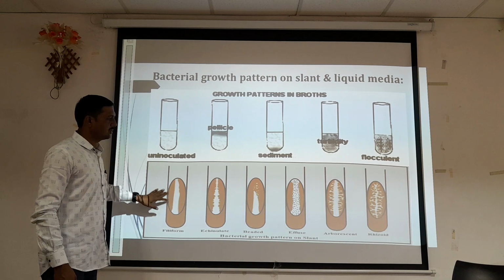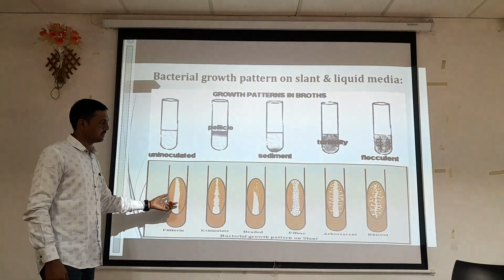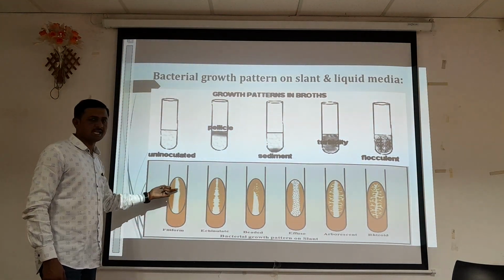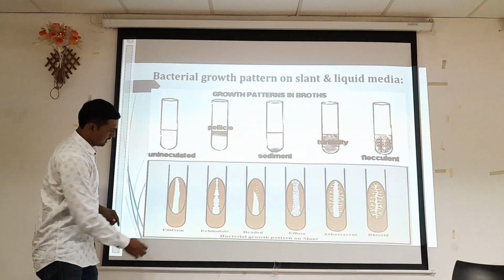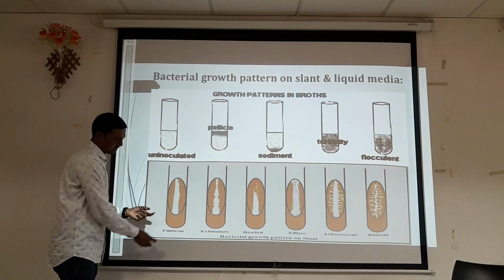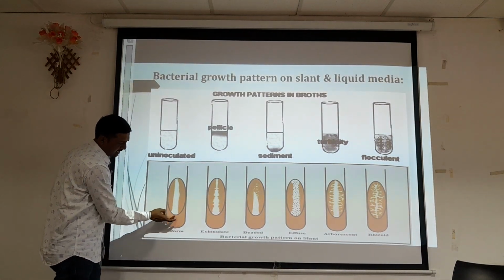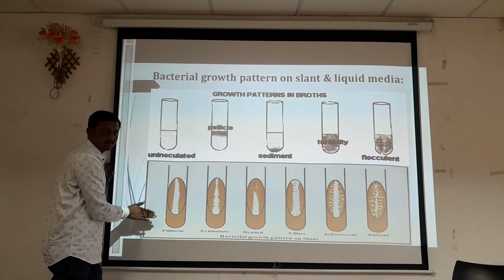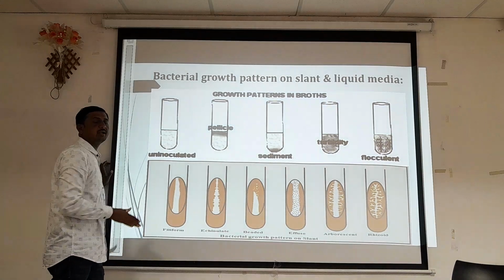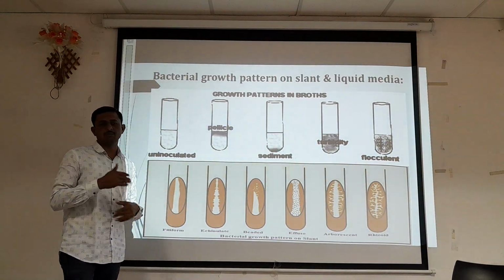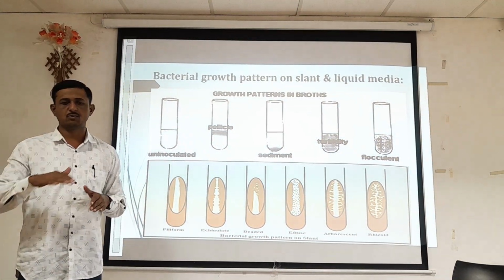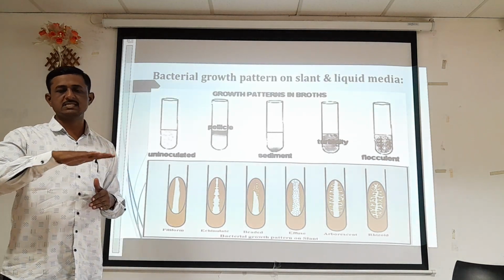Next we can see slant medium. It is nothing but an agar slant. Here the bottom is a stab type of surface, and the upper surface is slanted inside the tube, because after pouring that particular medium we place the tube in a slanting position.